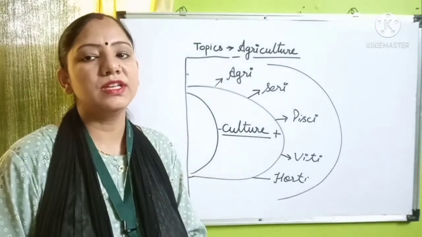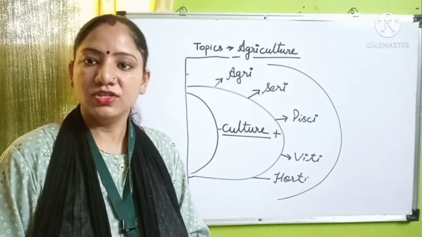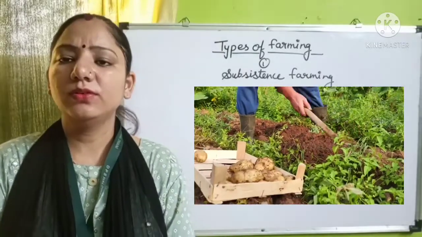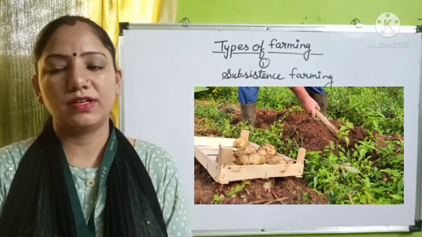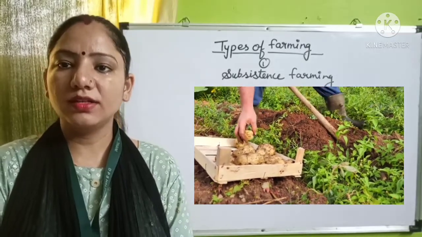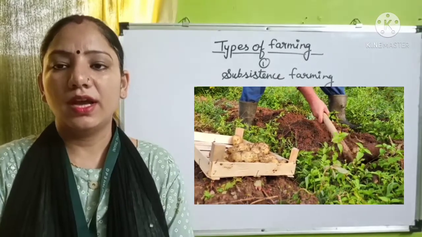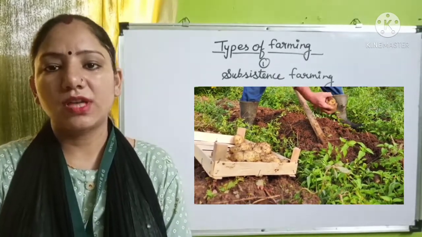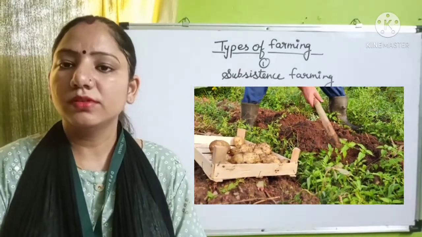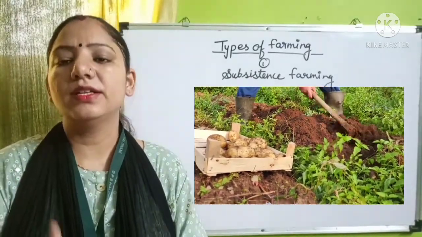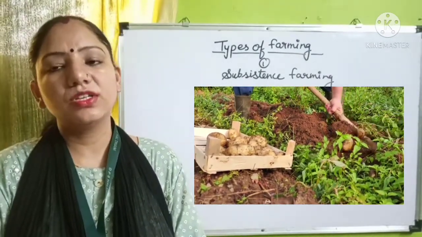So now we will see the types of agriculture in our second topic. As we know, agriculture is the most ancient activity in our country. It started after the civilization of human beings, and now it has developed in many forms. So agriculture or farming is generally categorized into two types.